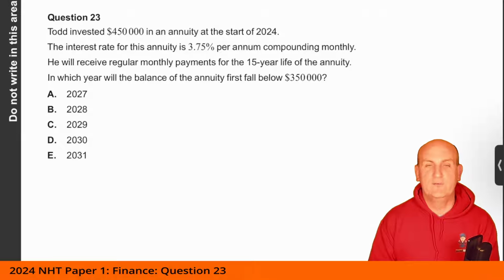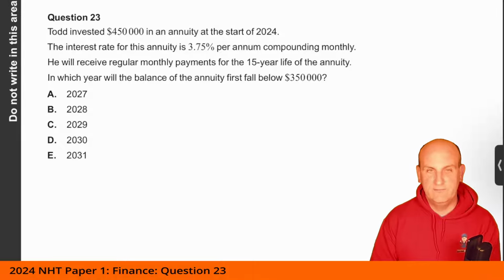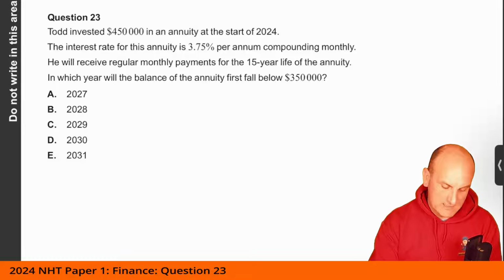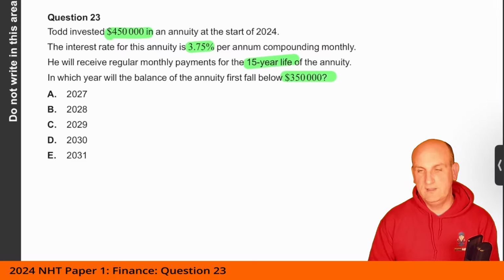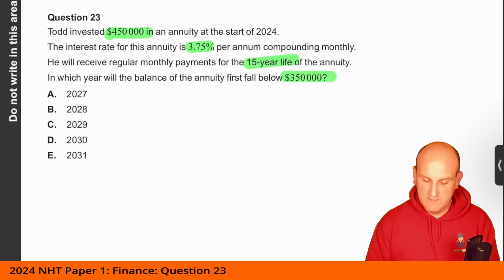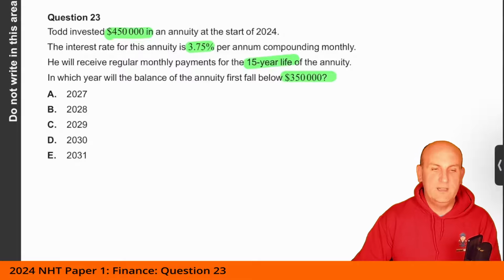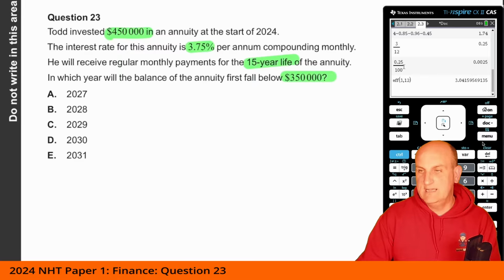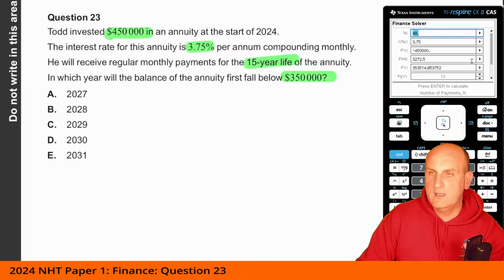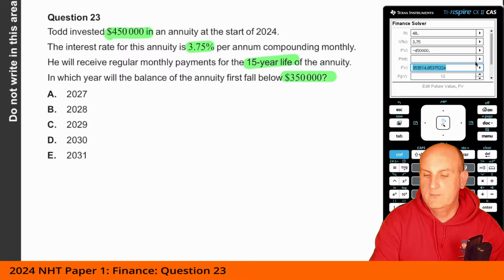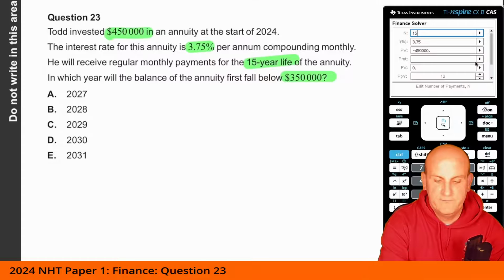All right, so Todd invests 450,000 in an annuity at the start of 2024. Interest rate is 3.75%. So we've got this, 15-year, yep. And in which year will the balance of the annuity first fall below 350,000? Huge trick to this question, and I fell for it over and over again. So what we can actually do is fire up my calculator. This is probably easier done with a financial solver. Now I'm going to say we've got 3.75 in there. My principal value there, I'm going to delete that for the moment. Final value is 0. I know that it's basically going to be 15 times 12.